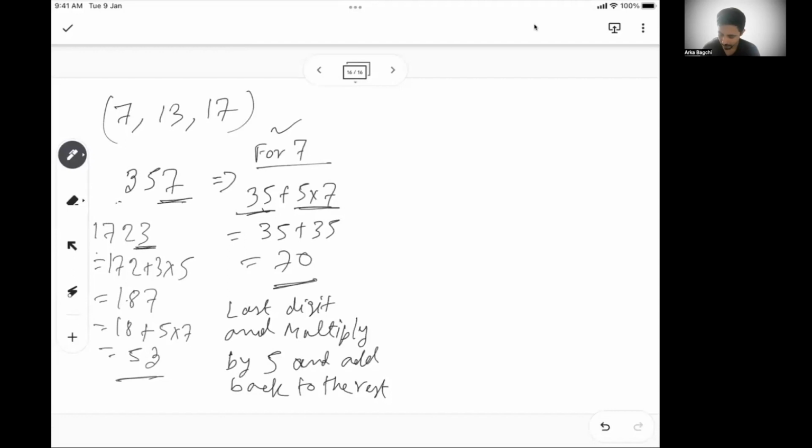So you take this last digit out, you multiply it by 5, and then again take the last digit out, multiply with 5 and add back. Okay. So that's how you do it.